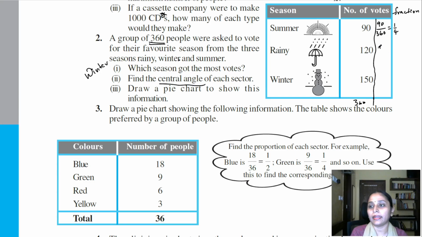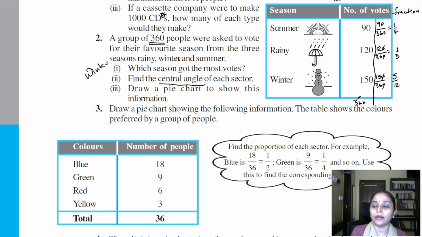Again, 120 by 360 is nothing but 1 by 3, and finally 150 by 360 is nothing but 15 by 36. You can use the 3 table here, right? So I have 3 5s and I have 3 12s, right? So these are my 3 fractions.